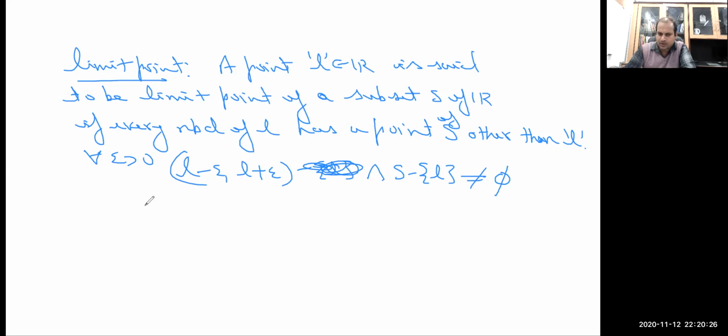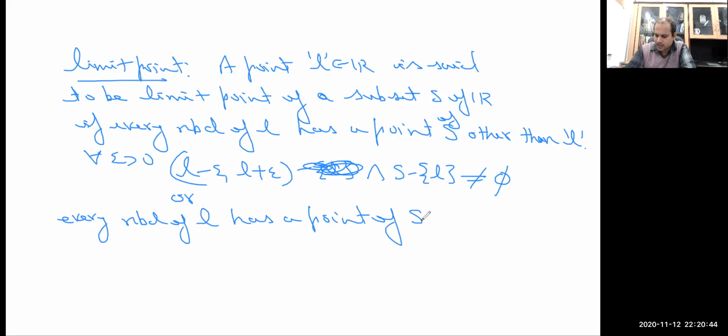That is, every neighborhood of L has a point of the set S other than L.